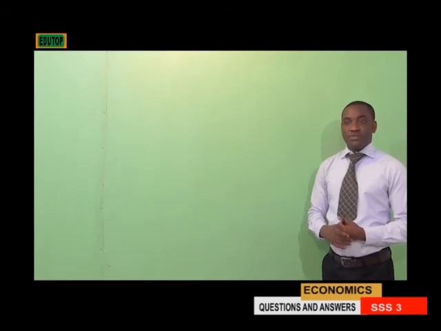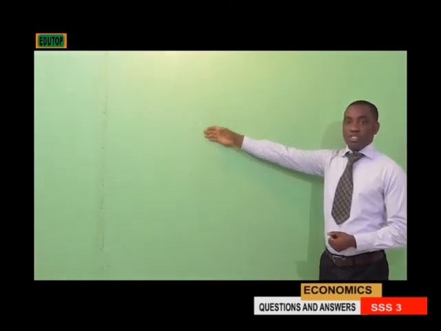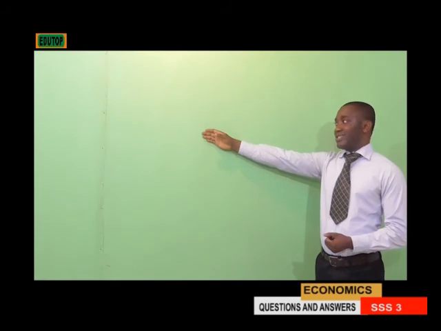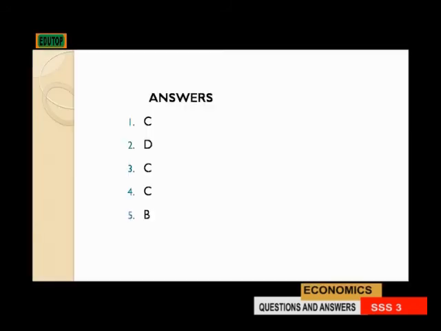Number 4, one of the functions of International Monetary Fund is to dash. A, to devalue the currency of member states. No. B, to reduce drastically the size of the deficit financing of member states. No. C, to give financial assistance to member states, which is the correct answer. That is one of the functions of International Monetary Fund.